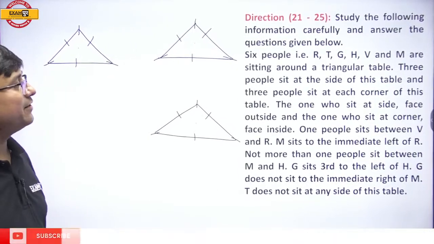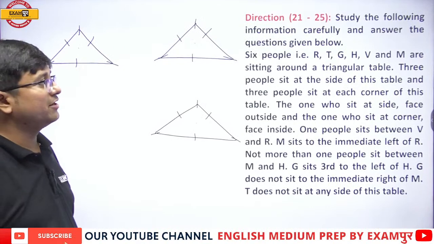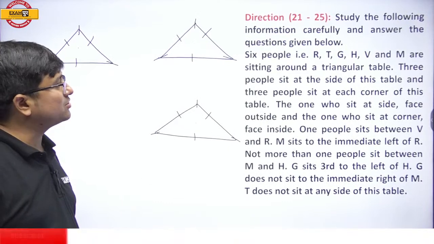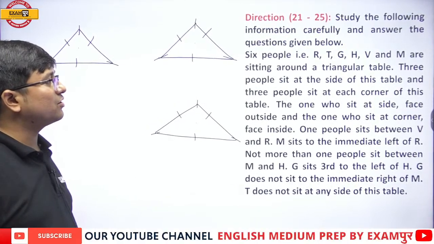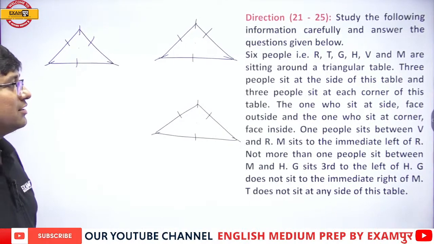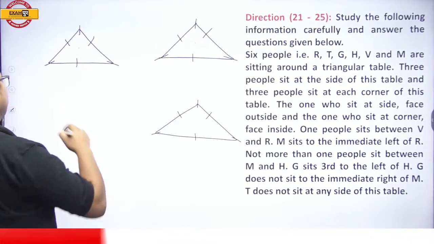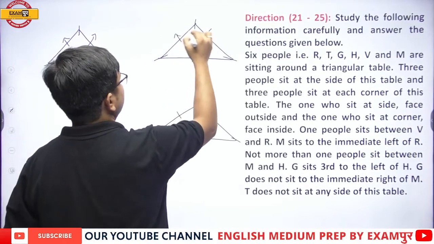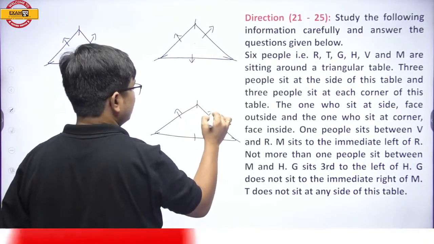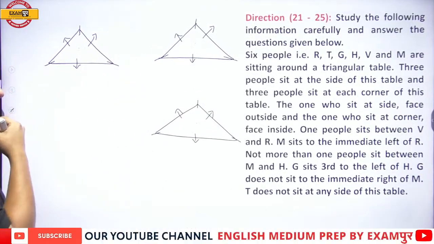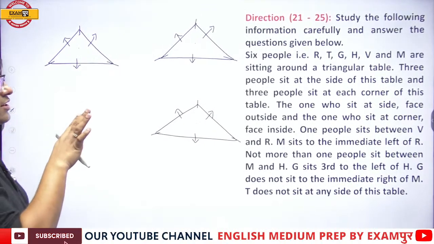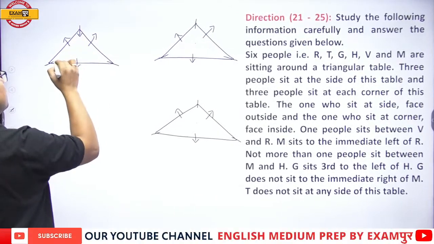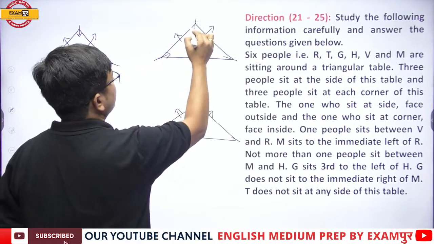Fine, now listen to me very carefully. 6 people whose names have been given are sitting around a triangular table. 3 people sit at the sides of the table and 3 people sit at the corners of the table. The ones who sit at the sides face outside, and the ones who sit at the corners face inside. Okay, fine.